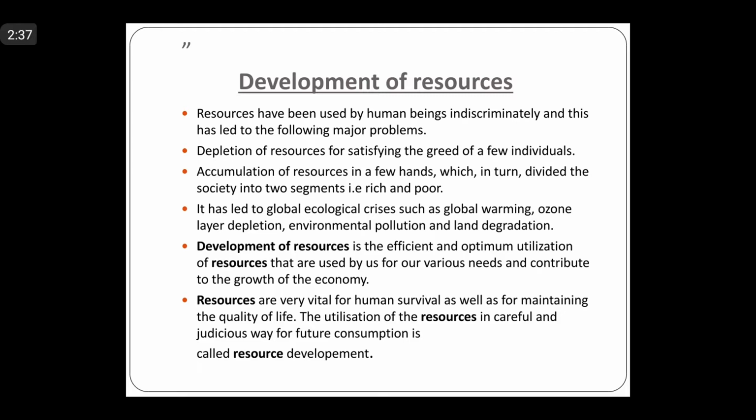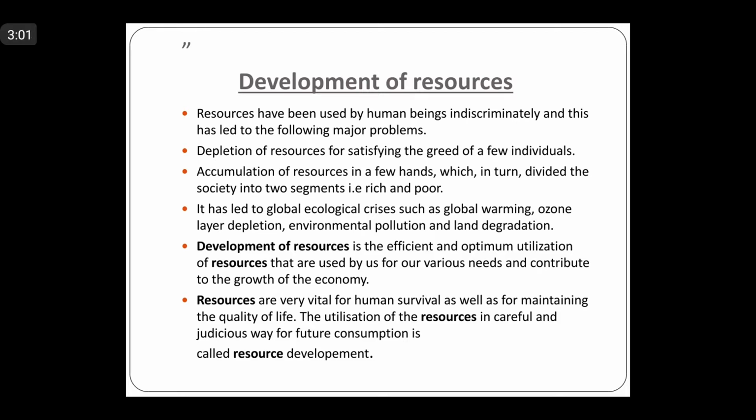Okay, but in the beginning people misunderstood it, that these are a free gift of nature, so we can use it without any planning, without focusing on sustainable development. Human beings used all types of free gifts of nature recklessly without any proper planning. So that has created a number of problems.